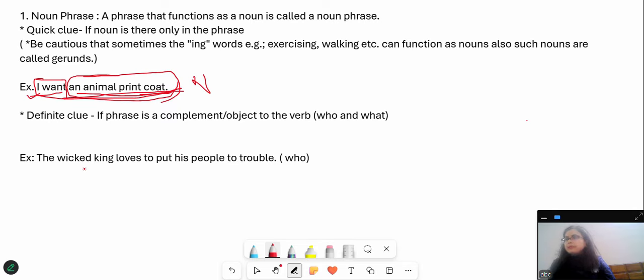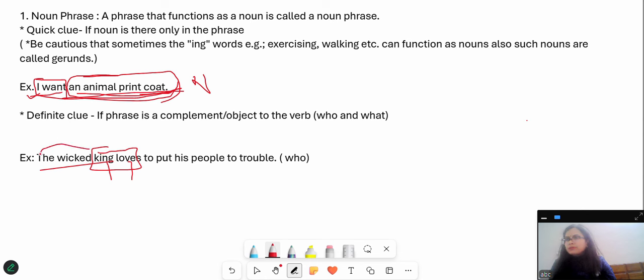How come? Let's understand. See, this was a sentence where the noun was not there in our base sentence. It was there only in the phrase. But here we have a sentence where the noun is there in the base sentence. What is the base sentence here? The king loves. This is the basic information that we need for any sentence: the subject and the verb, right? So what else is extra information, and so it's a phrase.